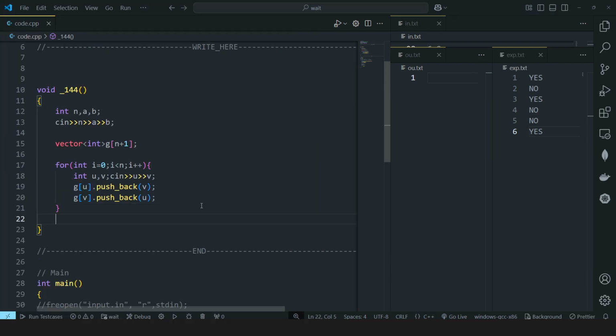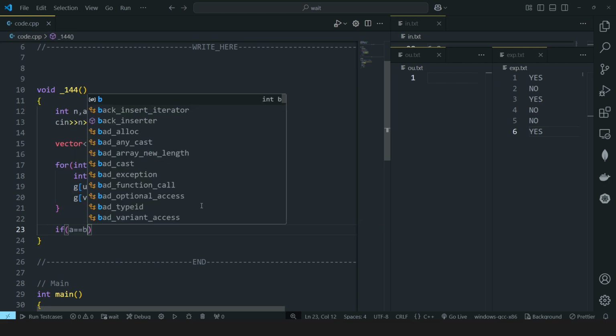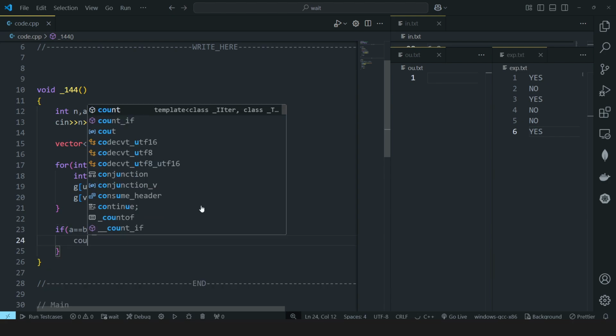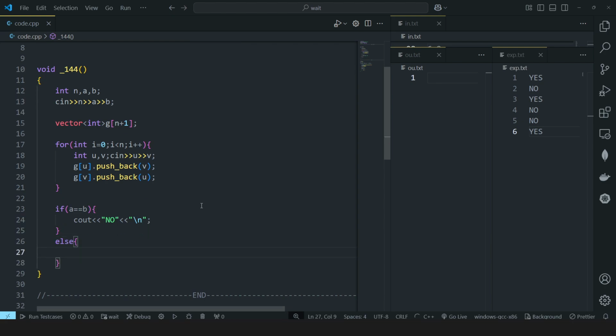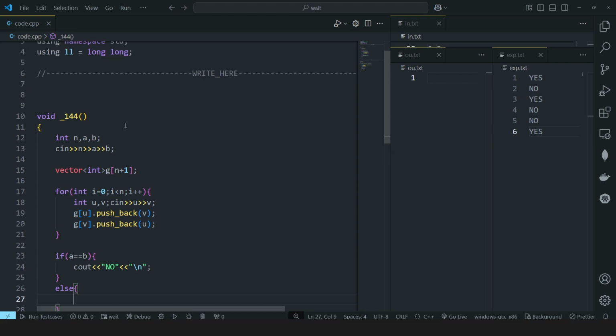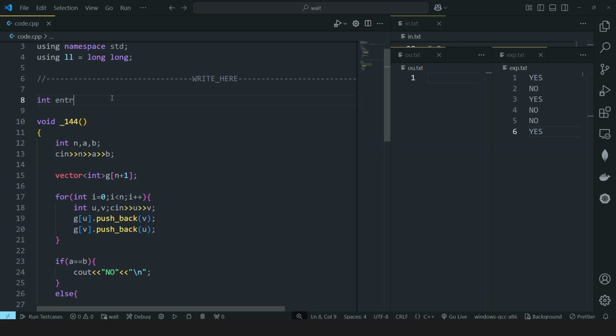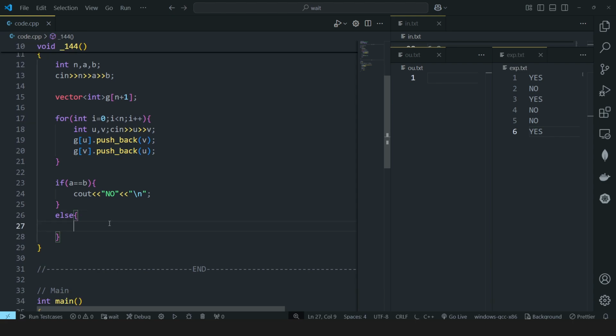Okay. And now after building the graph, what I just told you is that if A is equal to B, that is they are already present on the same city, so he will get caught. So in that case I will print a no, right? And if it is not the case, so they are not present on the same city, I will just try to find the entry point first. Let me declare this entry point here globally. So entry point, let me set it initially to -1, and for every test case, let me mark this entry point to 0 again, so the previous value is not used.